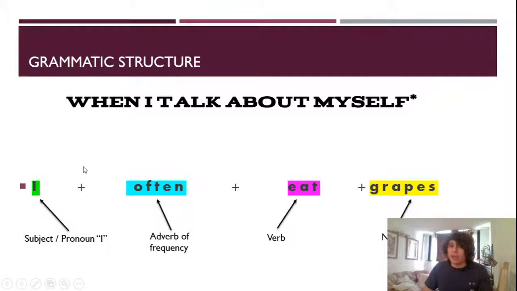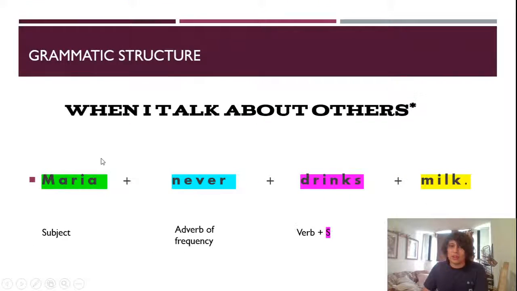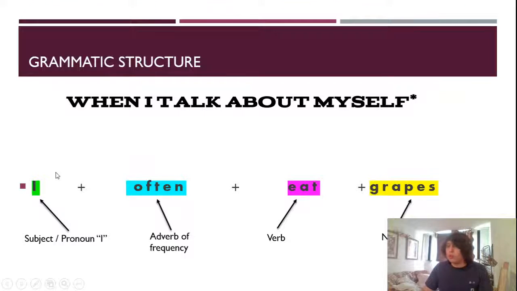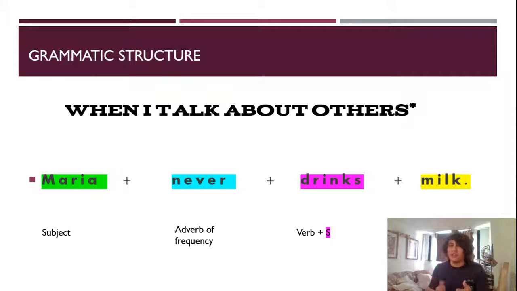If we change the I, when I talk about others, you, or Maria, or John, whatever you want to put, then often, and then eat. Since, as I said, when you talk about others, you have to add the S here. So eats grapes. I hope that's how the structure goes when you talk about others. So Maria never drinks milk. That's when we talk about Maria. Let's get on with the first activity.